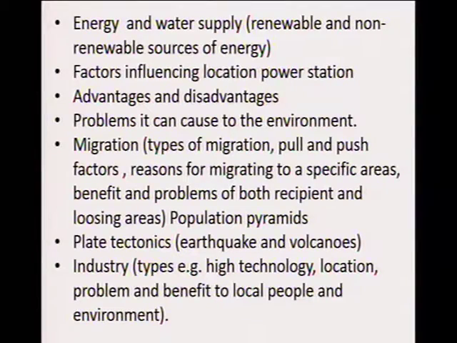Know the different types of plate boundary, like the conservative, the constructive, the destructive, the collision plate boundary, for example, so that you are able to know why earthquakes happen at a specific plate boundary, or why volcanoes happen at a specific plate boundary, or why a certain landform is formed at a specific plate boundary.